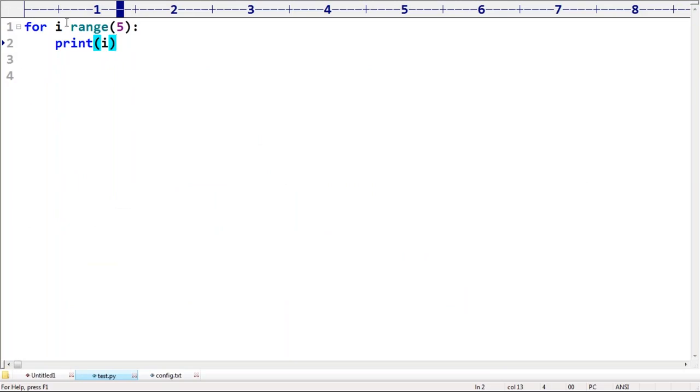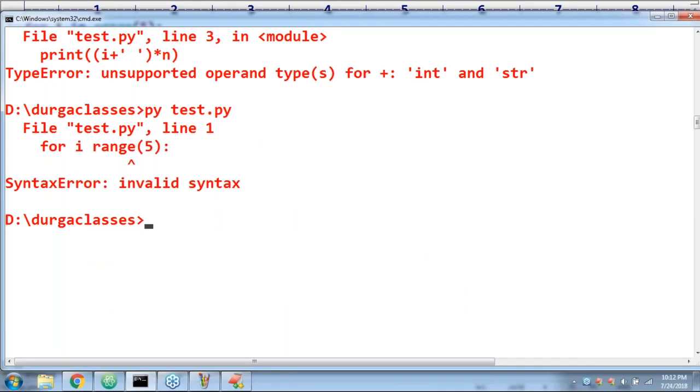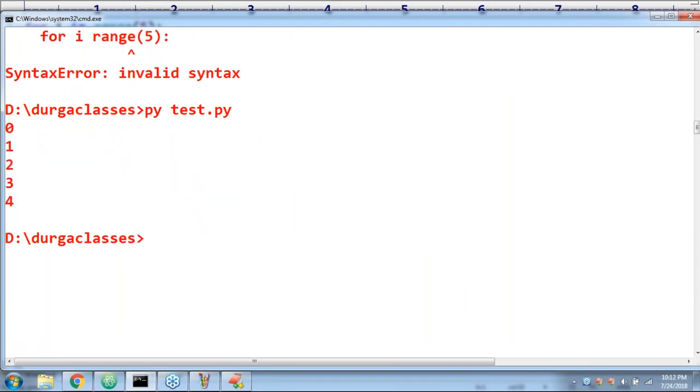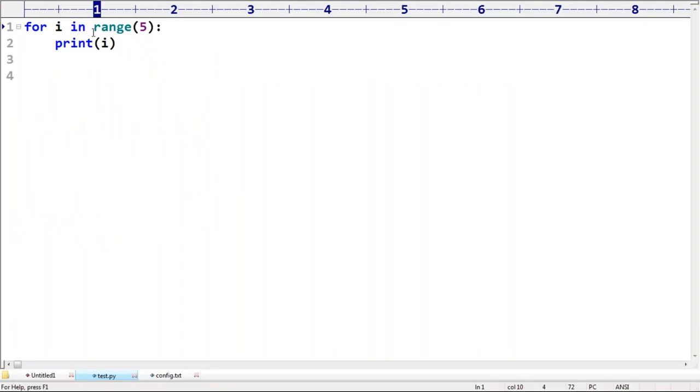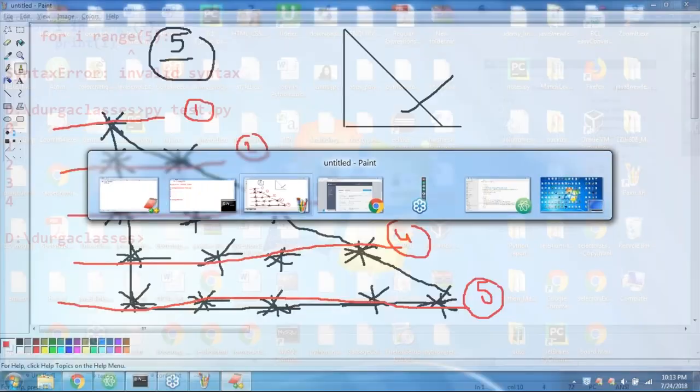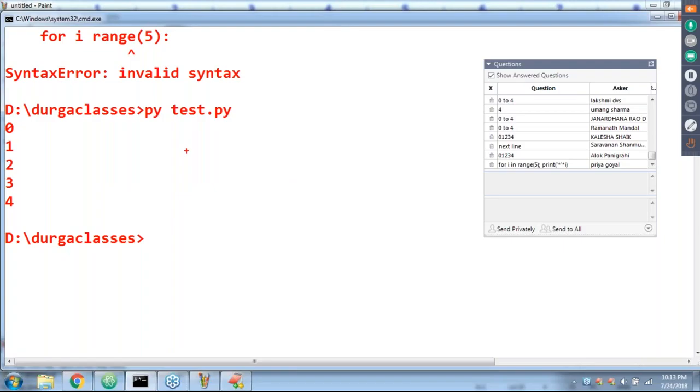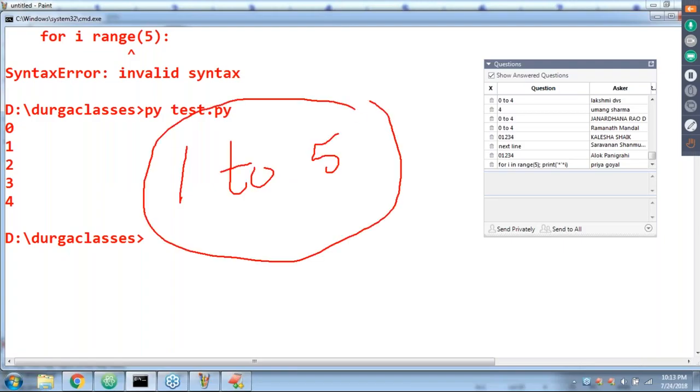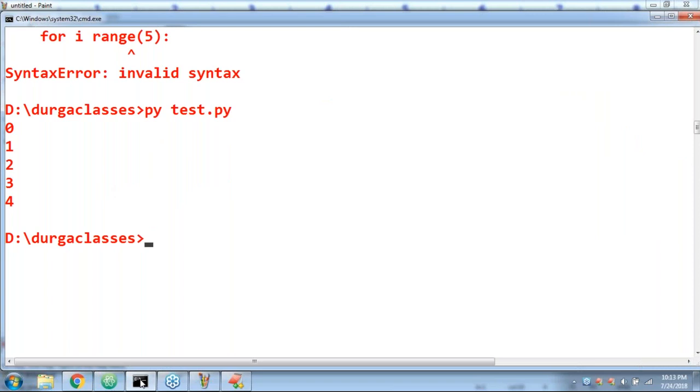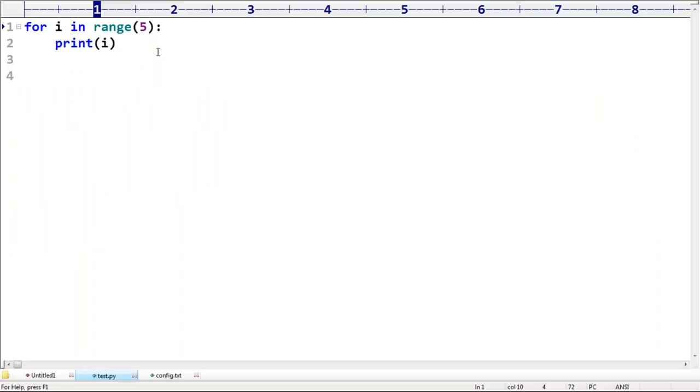For i in range of 5, we are going to get 0, 1, 2, 3, 4 and so on. Perfectly, it's going to work, sir. Now my target is, I don't want 0, 1, 2, 3, 4. I want 1 to 5. Are you getting? My requirement is I want 1 to 5. What is the way?